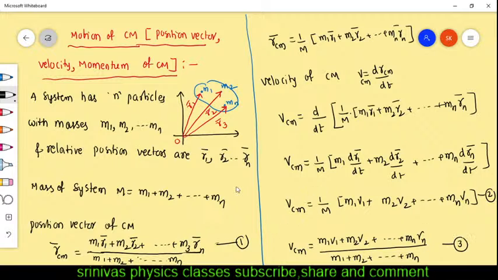Okay, and the next, acceleration of center of mass I want. You see in the heading, position vector of center of mass, equation 1, velocity of center of mass completed. Next, momentum of center of mass and acceleration of center of mass are also required. Then for that, what we have to do here?